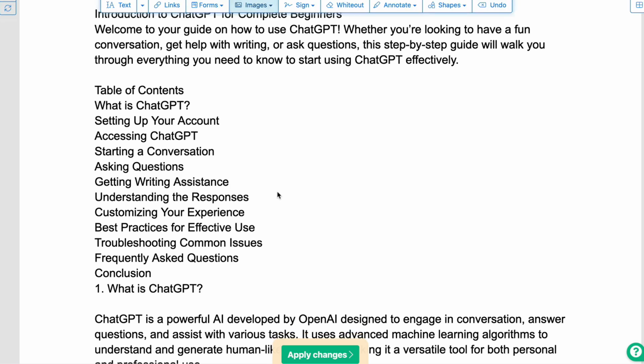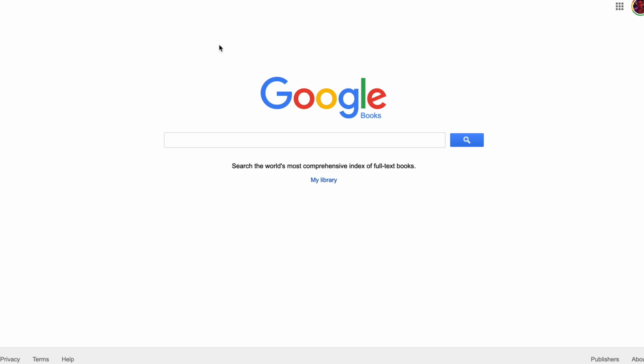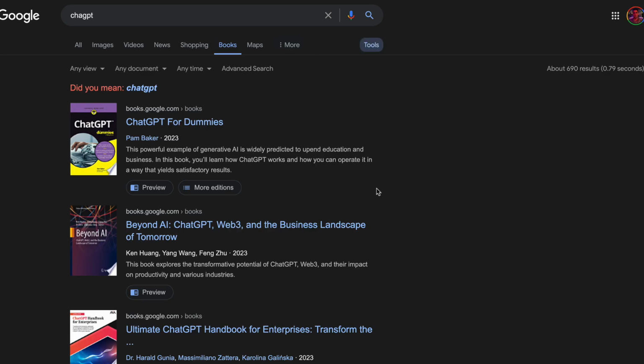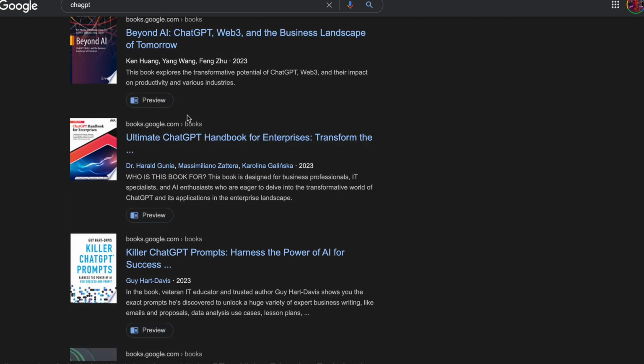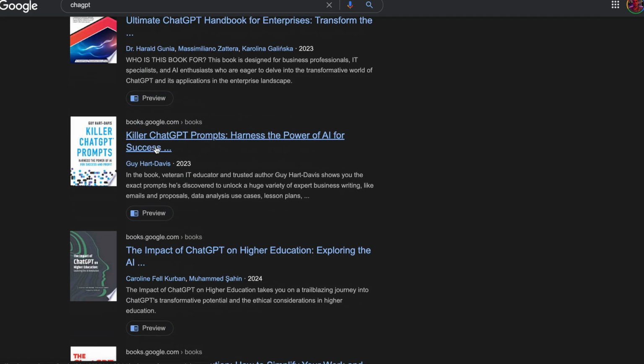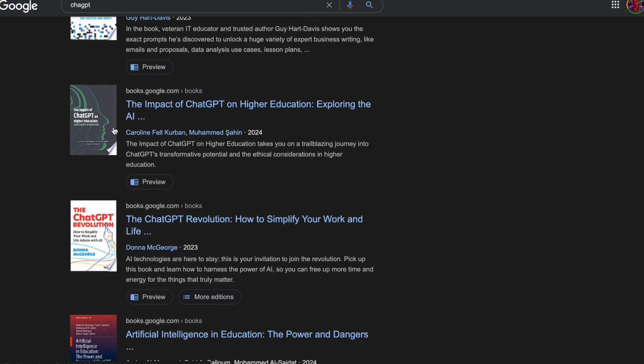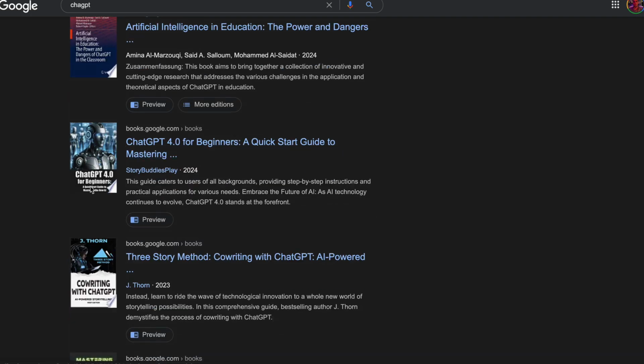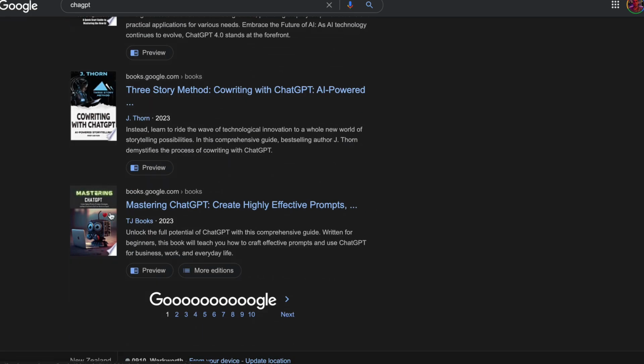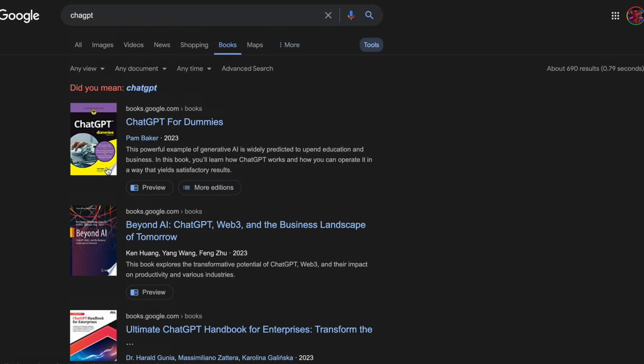So now you can go ahead and make money with this. So how do we make money with this? Let me show you. We're going to go over to Google Books, and I'm going to put in something like ChatGPT. It's like a search engine for Google Books, and as you can see here, we have ChatGPT for Dummies, Beyond AI, Ultimate ChatGPT Handbook, Killer ChatGPT Prompts, etc. And as you can see, these have book covers and stuff like that. You can also use ChatGPT to create a book cover if you like, but this is how we're going to go ahead and make money using Google Books.